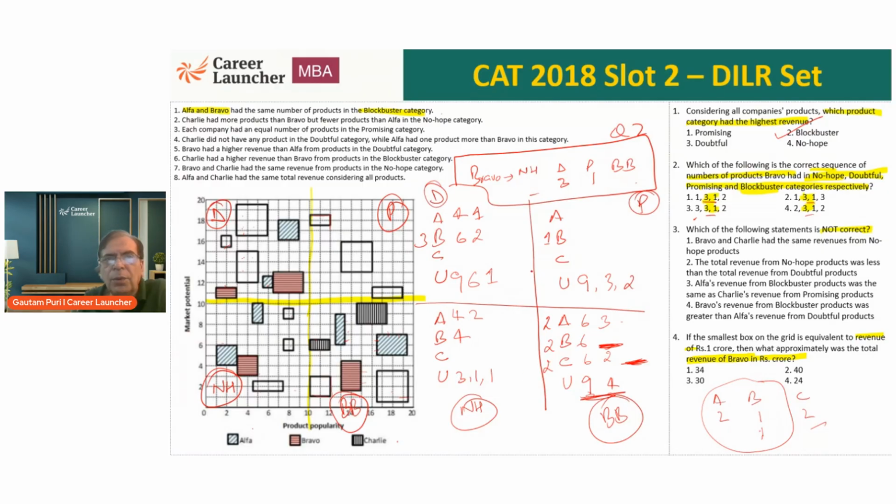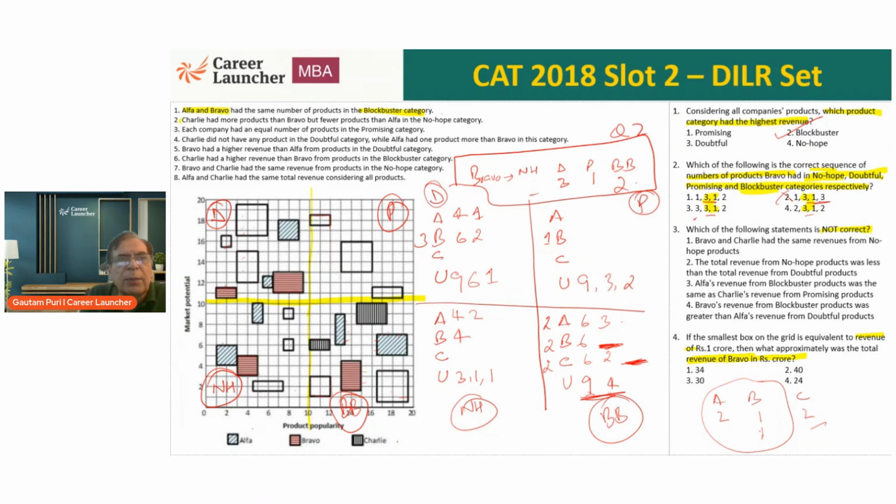Okay. Now, that means blockbuster should be 2, 3, 1, 2. Okay, we still have to do some work. Chalo, koi baat nahi. Now we need to worry about the no hope one. So we need to look at the first one. First one can be either 1, 2 or 3. No hope wale ko dekhte hain kya hai. Chalo. We already have 1. Let's see. Okay. Statement 2.